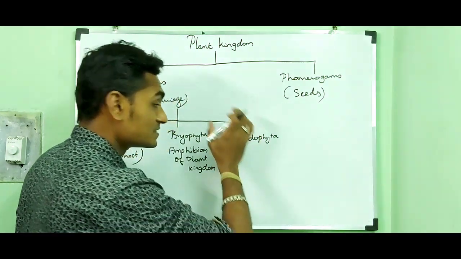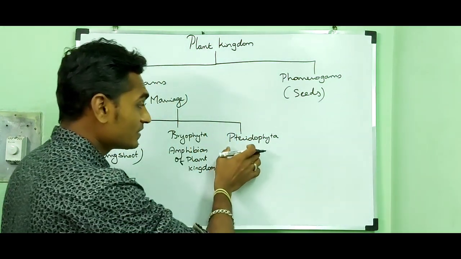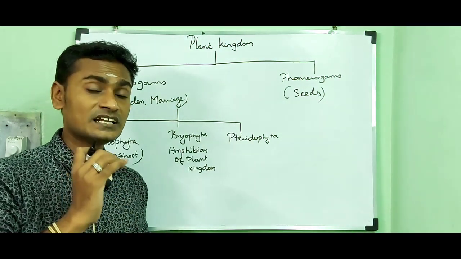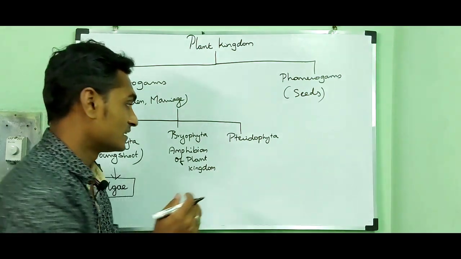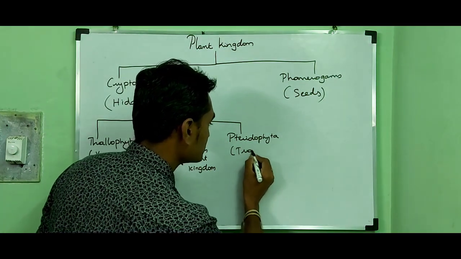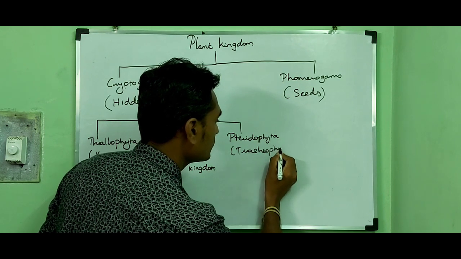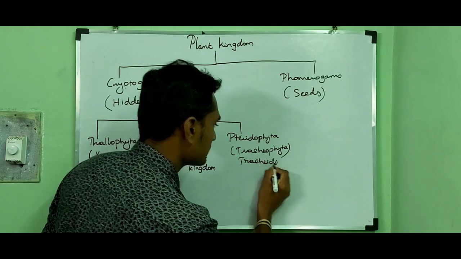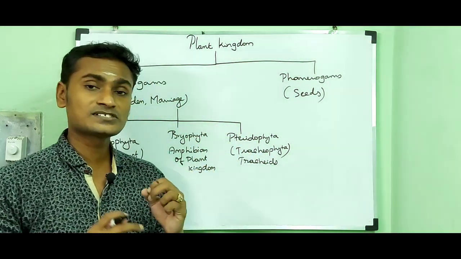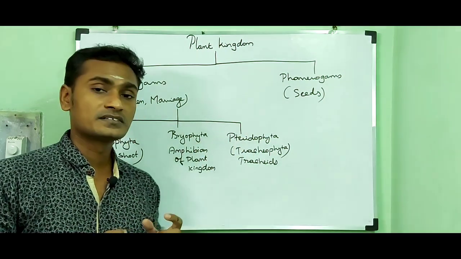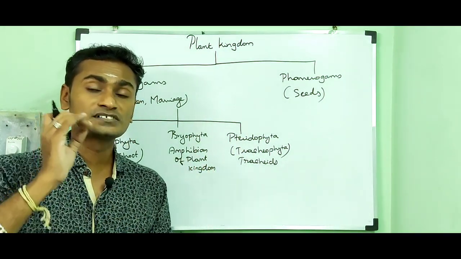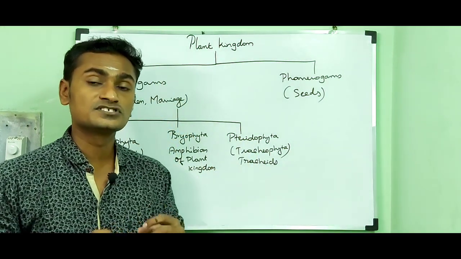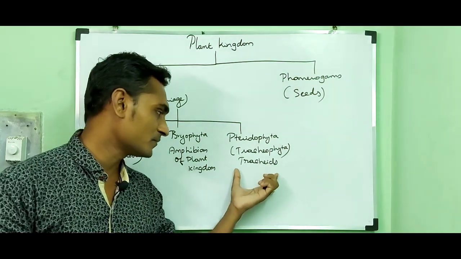Then I am going to tell about Pteridophyta. Pteridophyta is the first terrestrial vascular plant. That means they are Tracheophyta. Tracheophyta means tracheid plants. Vascular plants means Pteridophyta contain vascular tissues like xylem and phloem. The xylem is made up of tracheids.